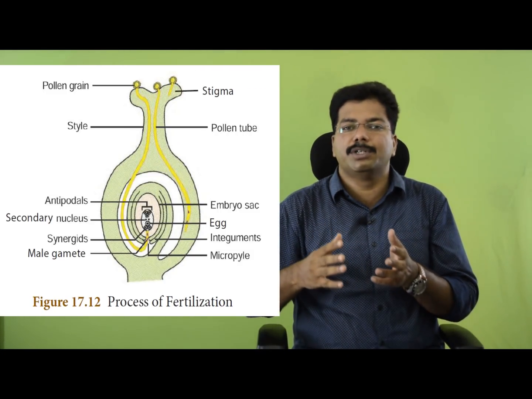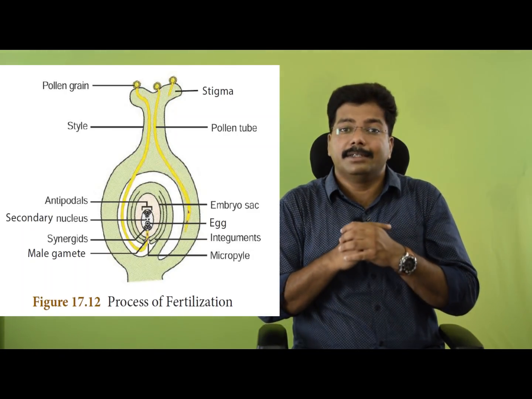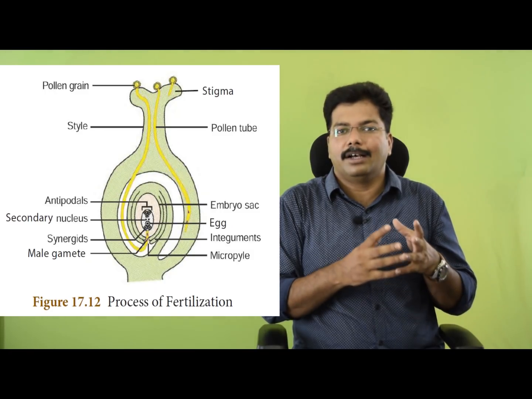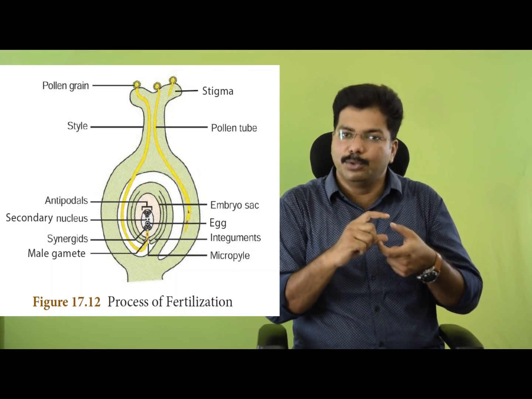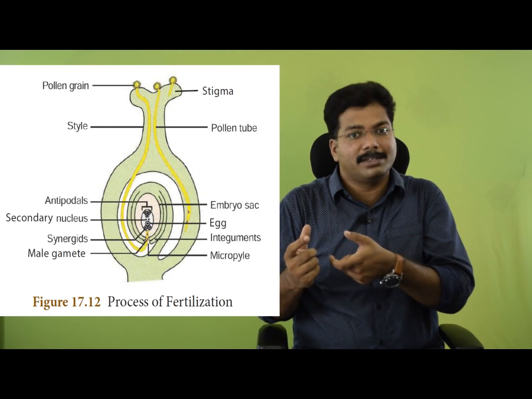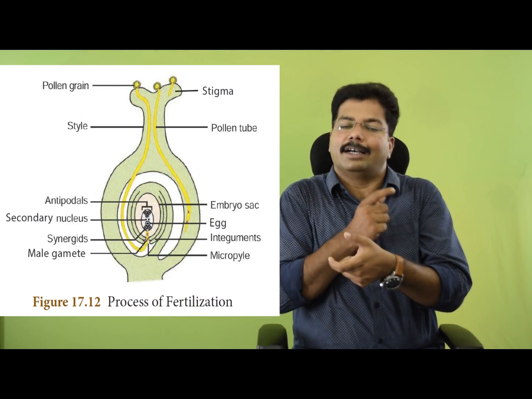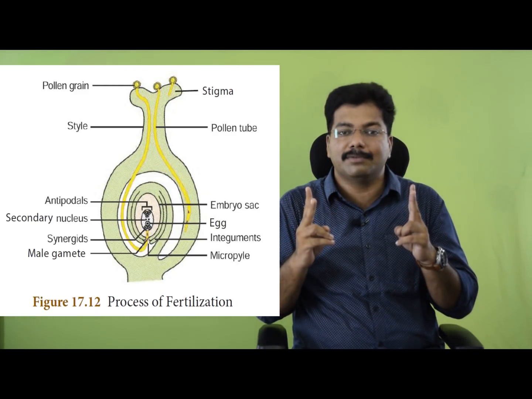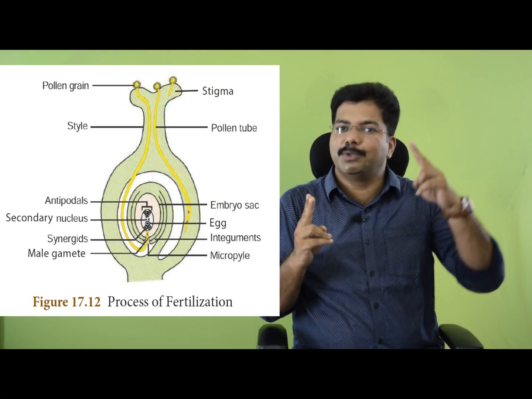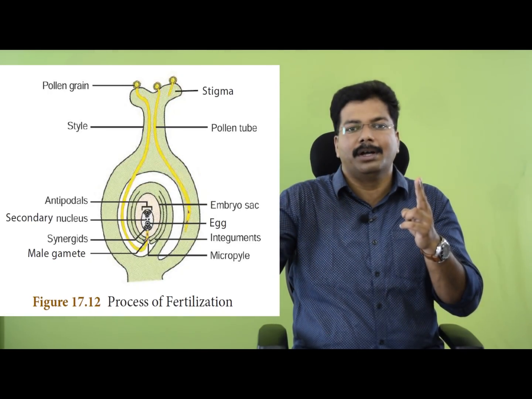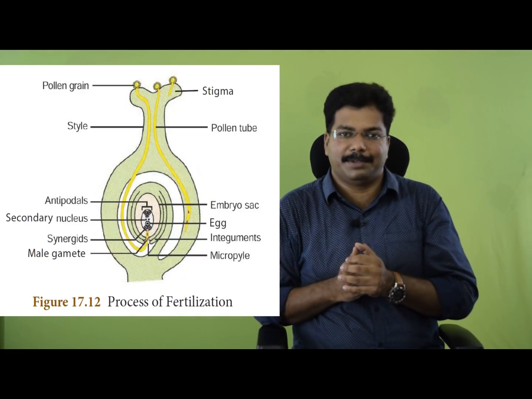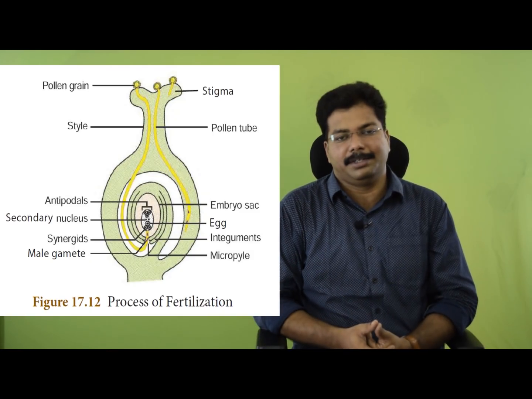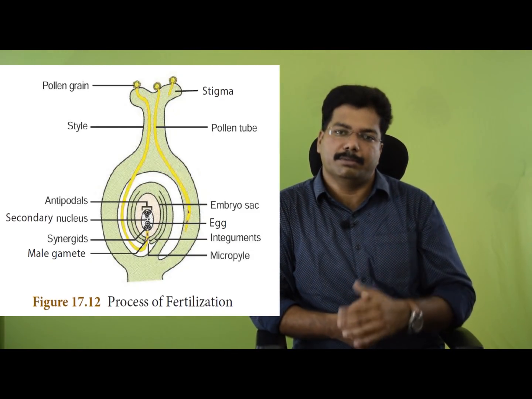At this stage, we should remember one more term, called double fertilization. What is called double fertilization? The male and female gametes are fused, and the next fusion is the second male gamete joining with the secondary nucleus. So two fertilizations happen. One will develop into an embryo, another one will develop into a primary endosperm nucleus. This is called double fertilization, which is a very important point you should remember.